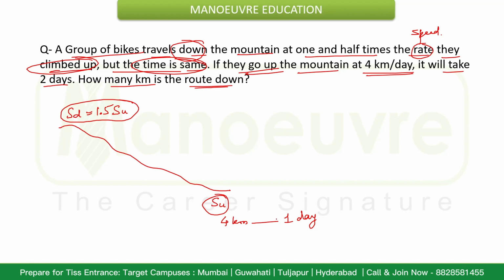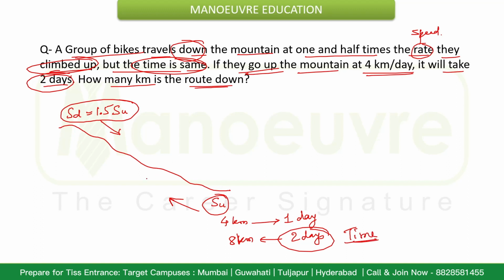4 kilometers is traveled in 1 day, and it takes them 2 days to climb up. Okay, so 2 days. So in 2 days they will cover 8 kilometers. Okay, so the time here is 2 days.